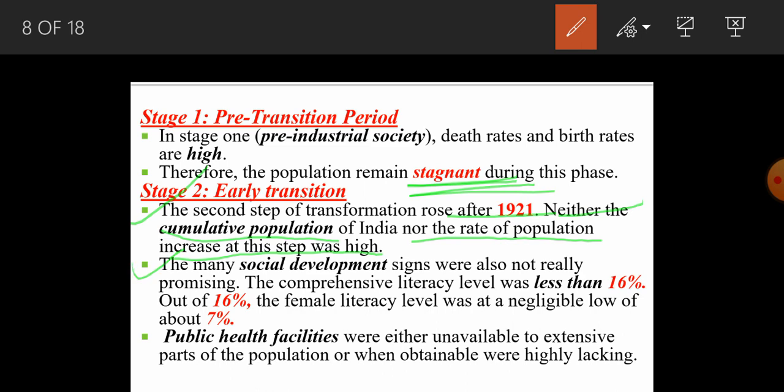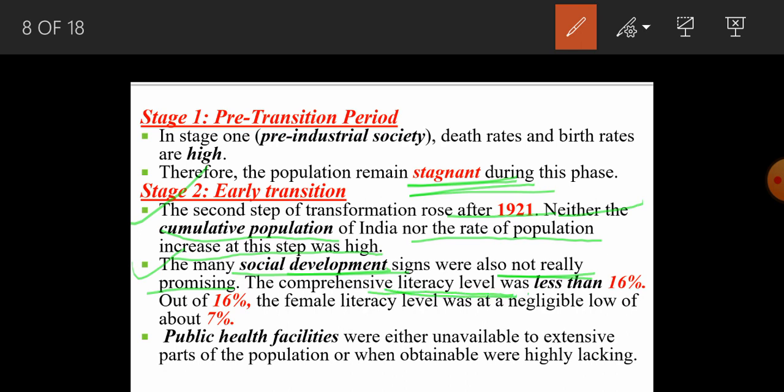The second point is that many social development signs were also not very promising. As far as social development is concerned, it was not very promising under the British rule, because we have already talked about being under the British rule. Now we will talk about the literacy level under the British rule.